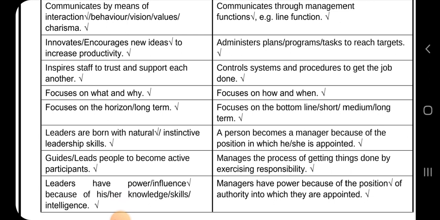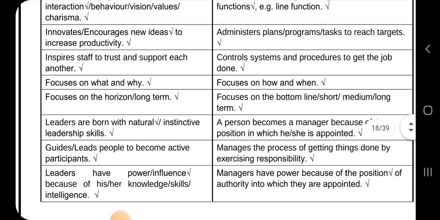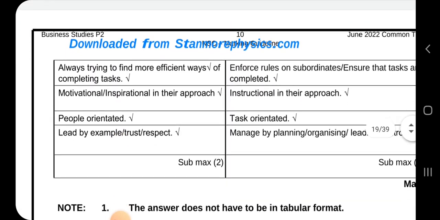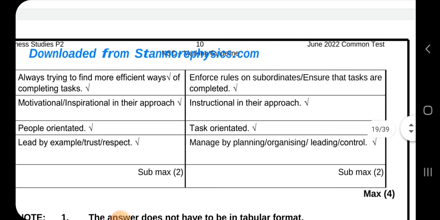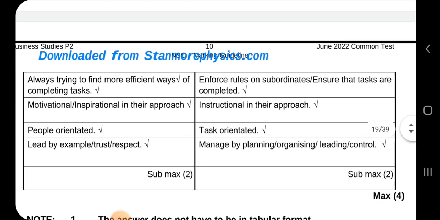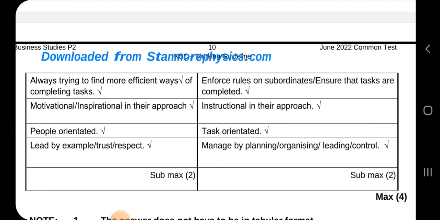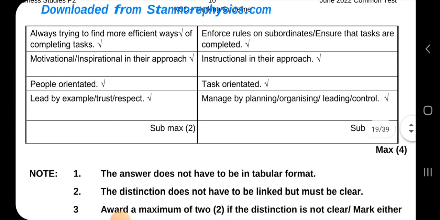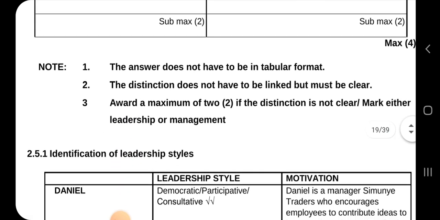Okay, and then leadership focuses on the horizon, long term, while management focuses on the bottom line. So those are the distinctions between leaders and management. Okay, and then these other ones here, still more. You don't have to say the exact thing that is written here, but the context should be correct. So here are the notes.